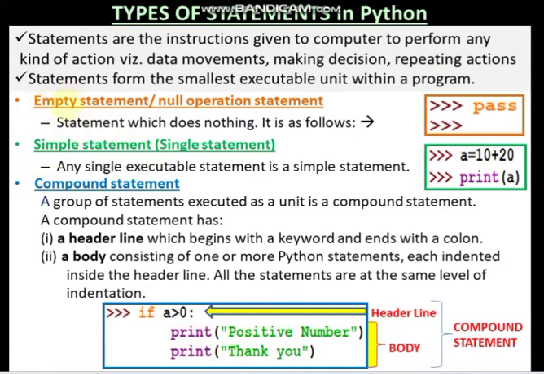So let us see the three types of statements. The empty statement or null operation statement is something which does nothing. We want at a certain point in our program not to do anything, but a statement we need which will just pass and do nothing. So pass is a statement which does nothing. This is known as the empty statement or null operation statement. Simple or single statement: any single executable statement is a simple statement, which just now I showed you, that a is equal to 10 or a is equal to 10 plus 20 and print a. So these are all simple and single statements.